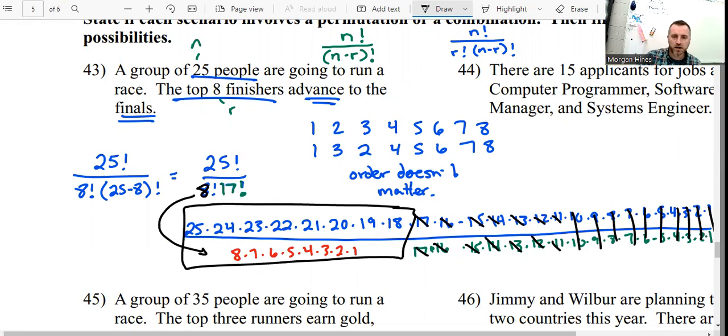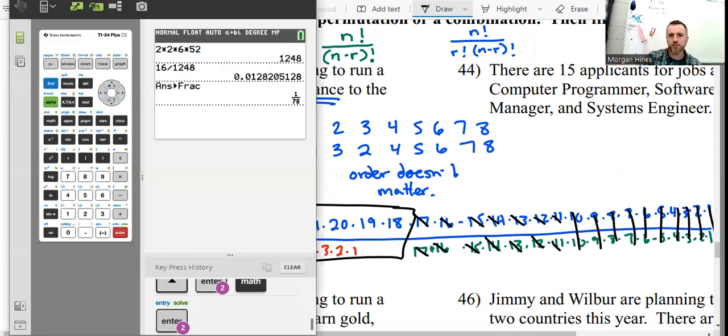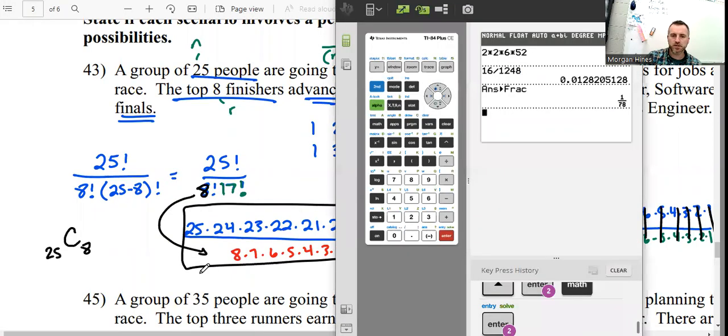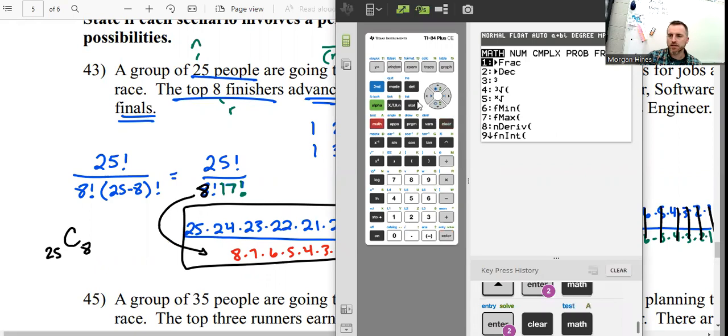Now, here's the big payoff if you hung around. You can type that in your calculator, or you can say, hey, this is a combination of 25 objects. We're taking 8 of them at a time. And you can tell your calculator to do that. No exclamation points, no factorials. Your calculator has that programmed in.